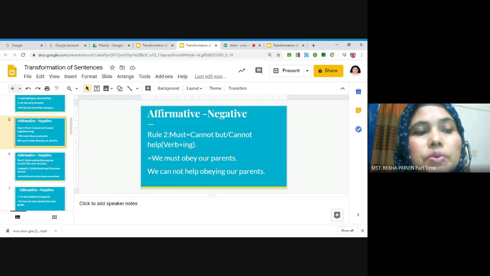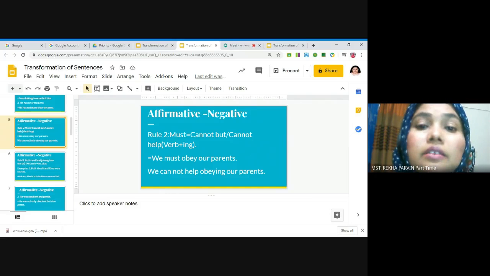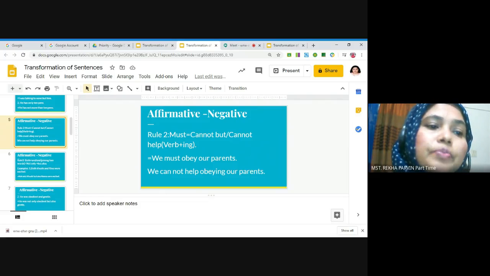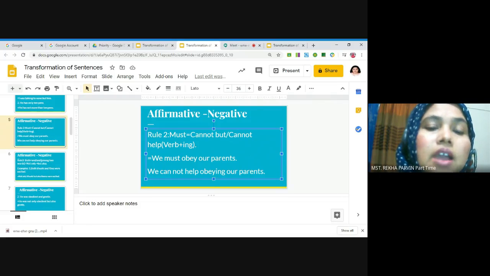And rule number two, if we get must in any affirmative sentence, then we have to convert it in the negative sentence with cannot but or cannot help. If we use cannot help, then we will add ing form after the verb. Here, we must obey our parents. So the negative form will be we cannot but obeying our parents. Here, obey is a verb, and I added ing form with this verb, obeying.